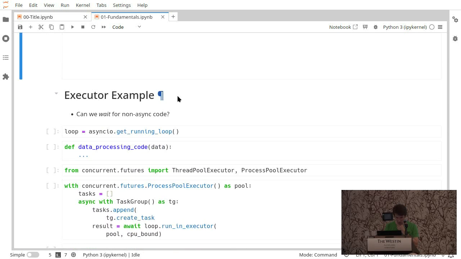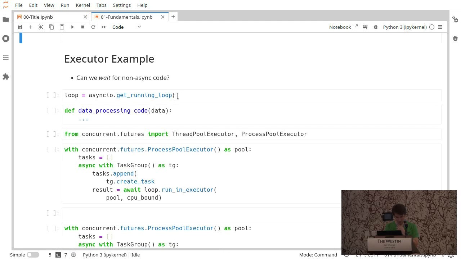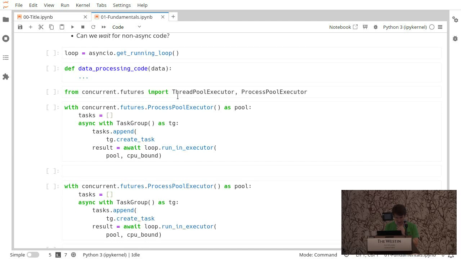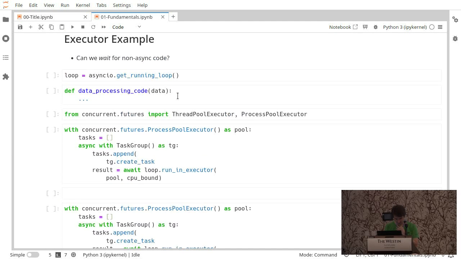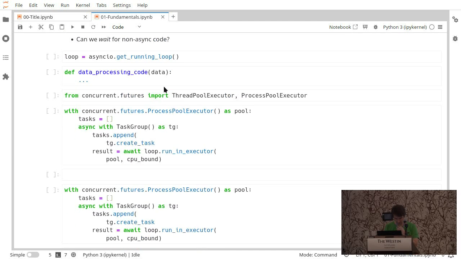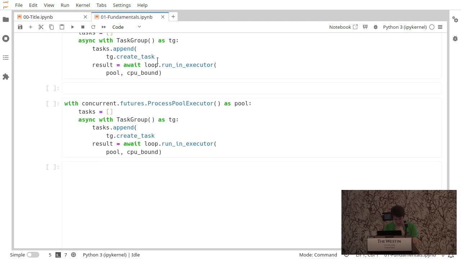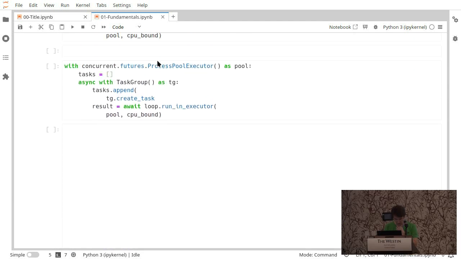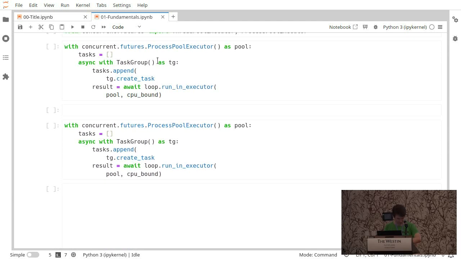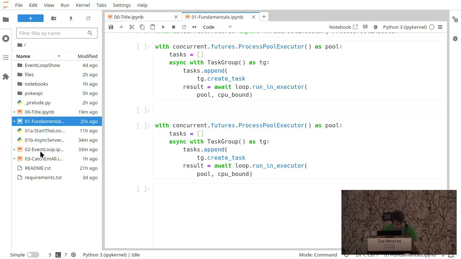How can we await non-async code? We don't have, this might be too much. Here's some example. I think I want, how are we on time? Oh, we're at halfway. Yeah, let's jump to 9 minutes?